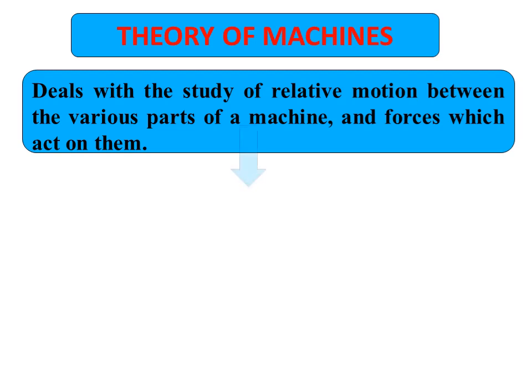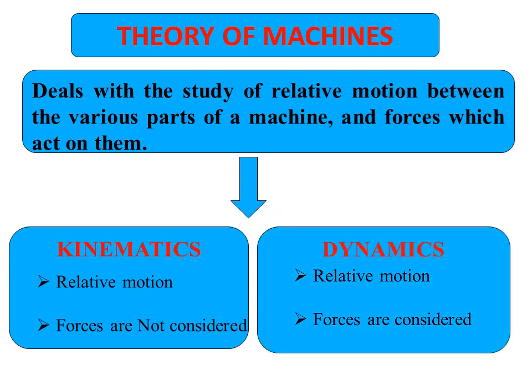Let us take a body. This is a body, presently at its original position A. We need to transfer it to another position, point B. The body tries to move from position A to position B. How is the body moved from here to here?